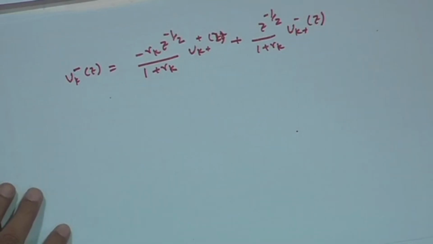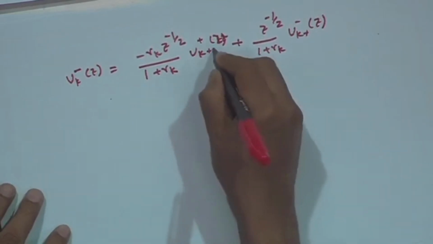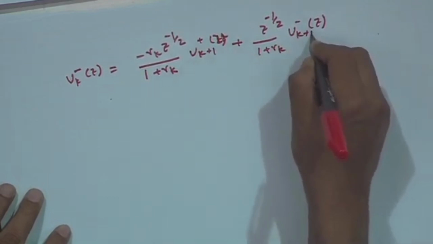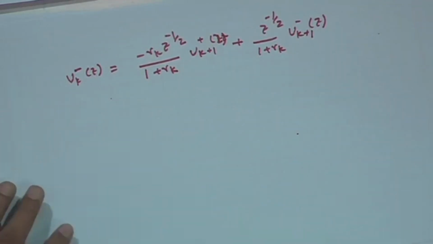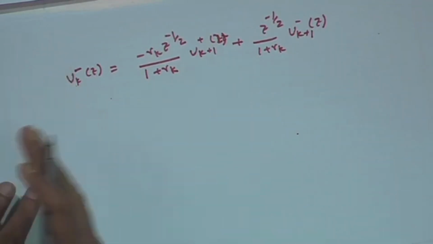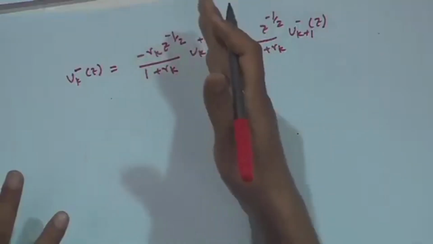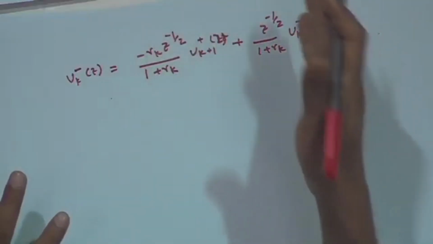Okay. I can do that k plus 1. So, I represent u k plus z, u k minus z in terms of u k plus 1 plus z, u k plus 1 minus z.